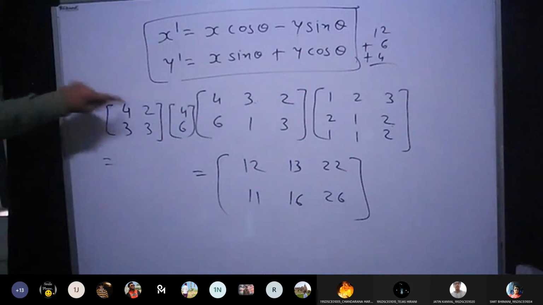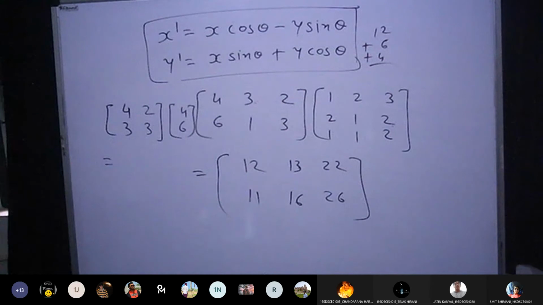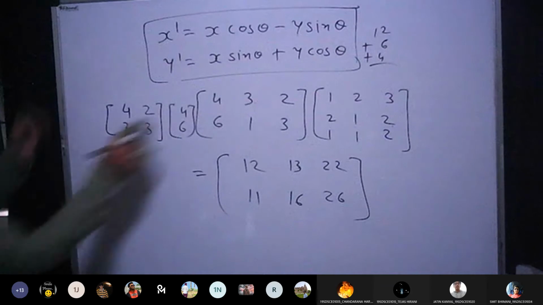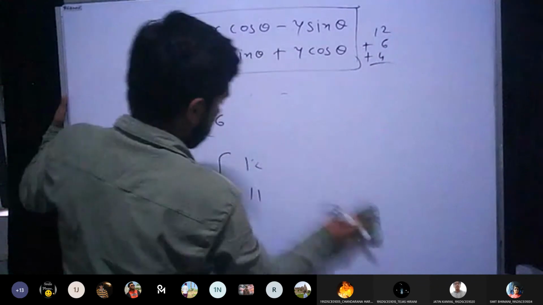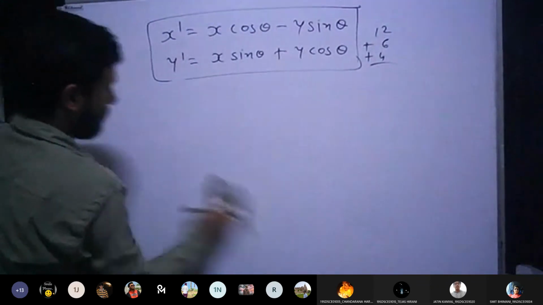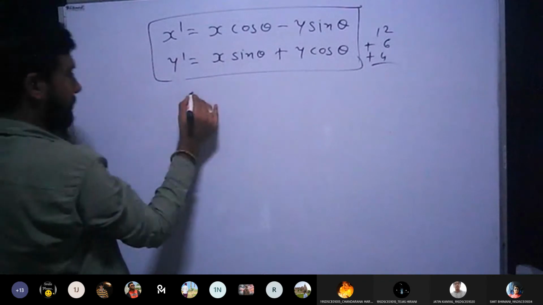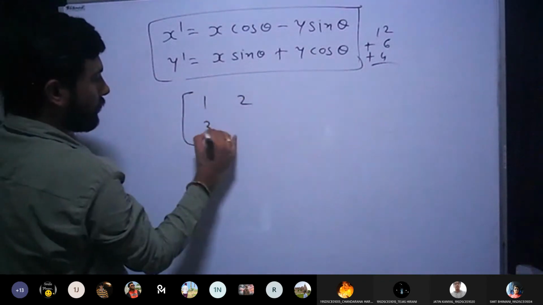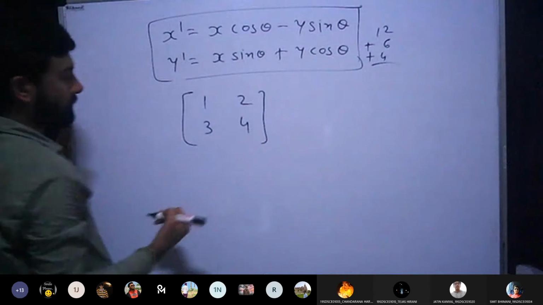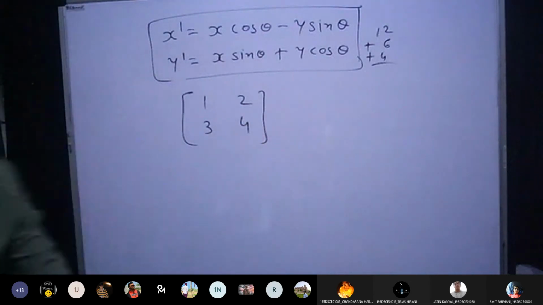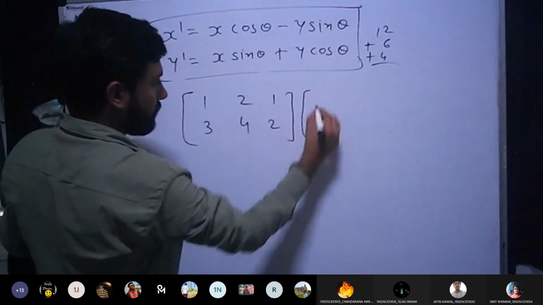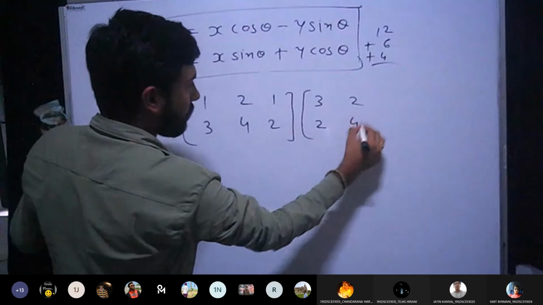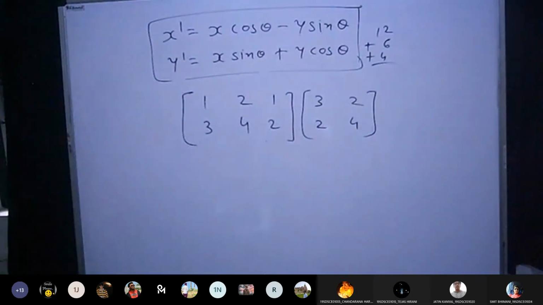Can you help me to multiply this? 4, 2, 3, 3, 4, 6. Just a minute, I made a mistake. Let me remove this. Let's say I'm talking about 1, 2, 3, 4. One more, 1, 2, 3, 2, 2, 4. Can you help me to multiply both the matrices?